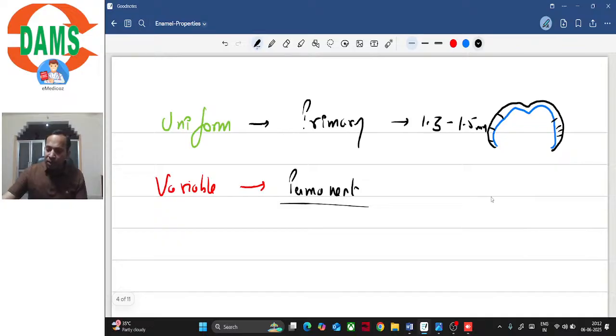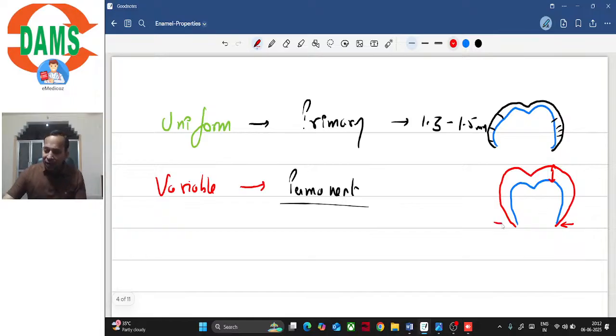Whereas in case of permanent, the thickness is variable and maximum thickness is at the occlusal surface or the incisal surface and minimum thickness is at the cervical margin.